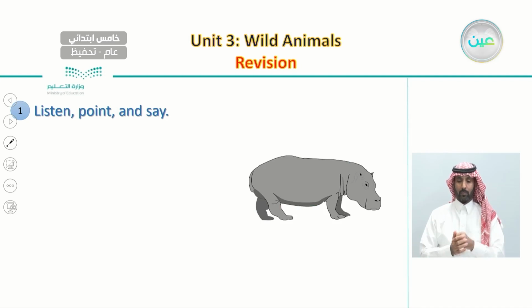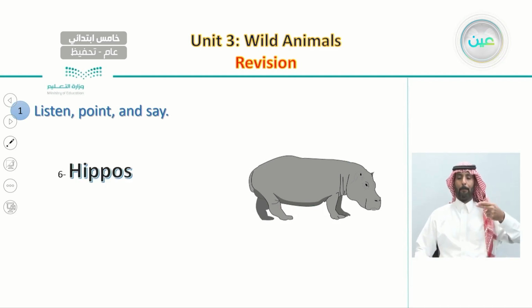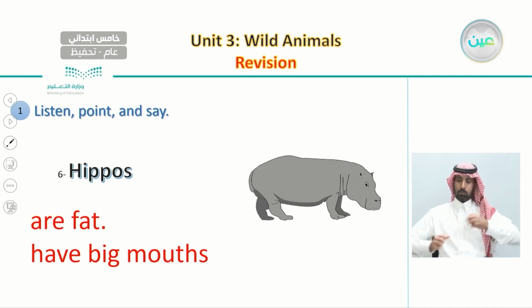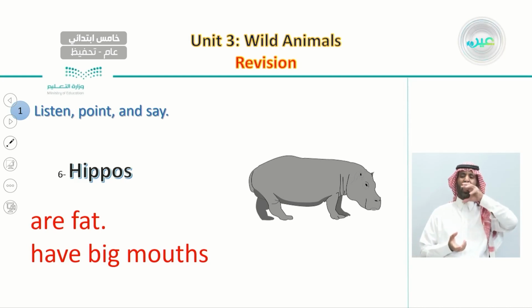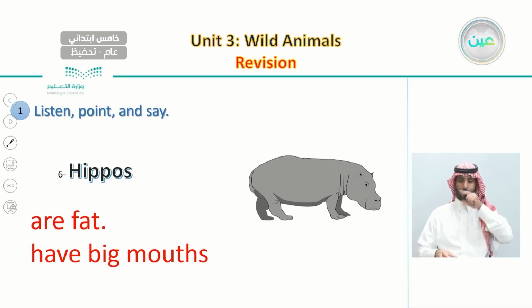Now the sixth one are hippos. So hippos are fat and have big mouths. So repeat after me. Hippos. Hippos are fat and have big mouths. So this is what we talked about.